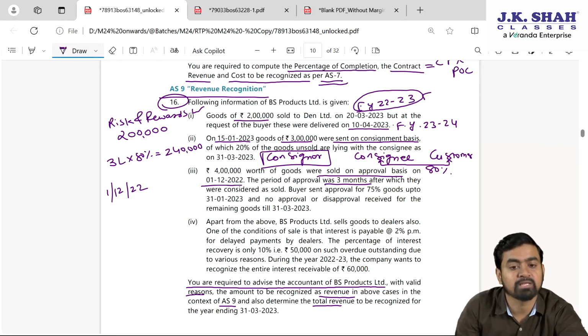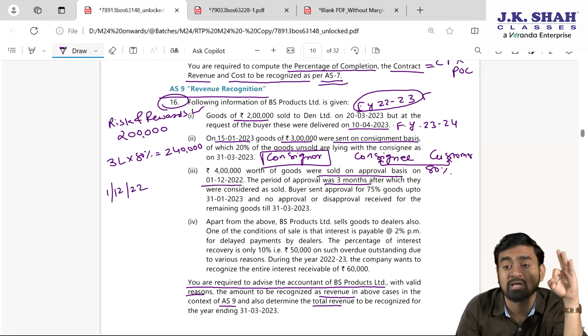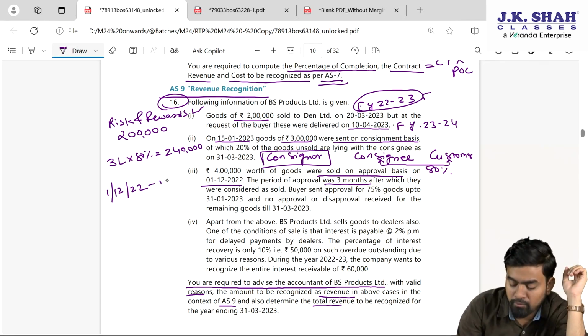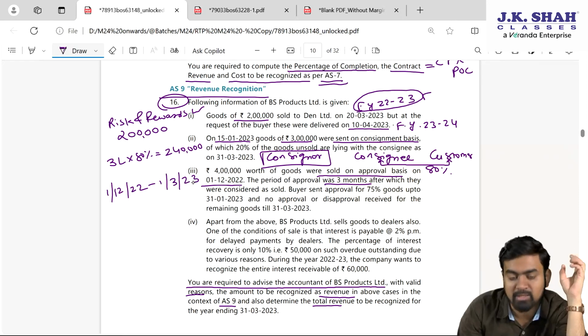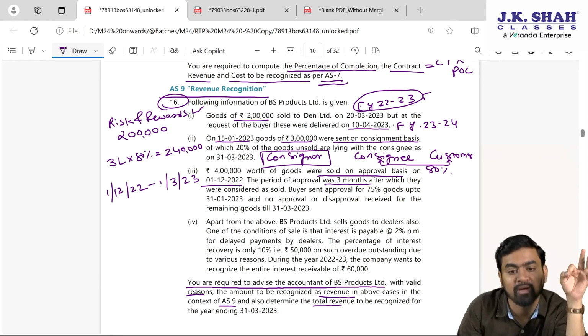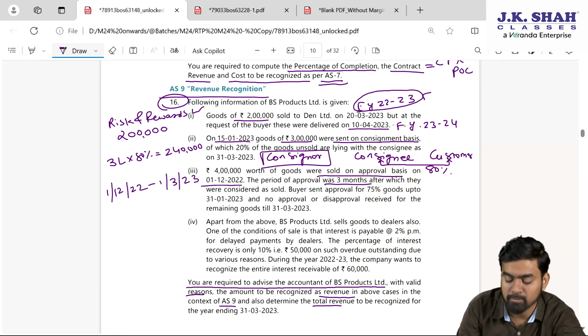Period of approval 3 months. Now confirm 1st December 22. So the 3 months will get over when? On 1st March 23. So December, Jan, Feb, end of Feb is as good as starting of March. 3 months over. And my year end is 31st March 23.